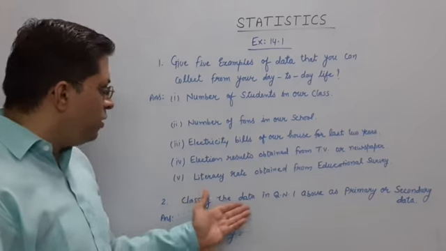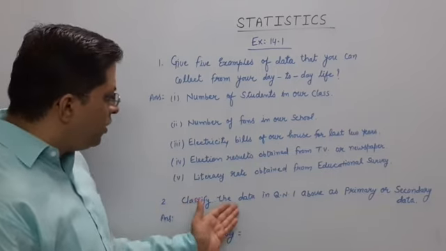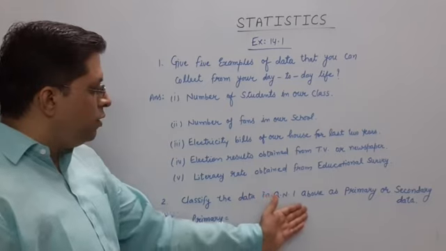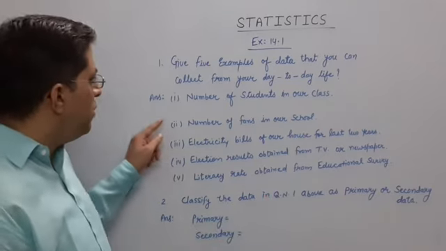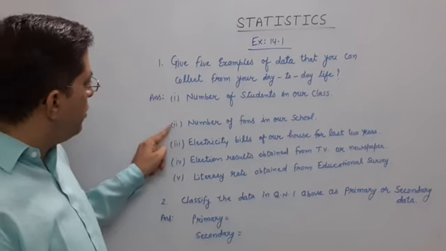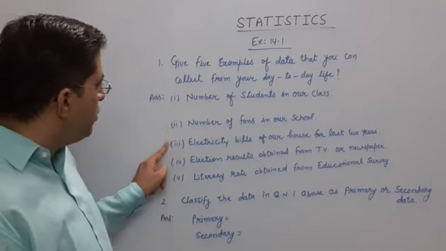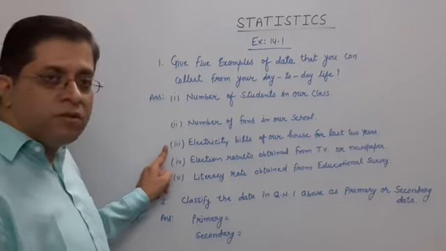The second question is to classify the data in question number 1 above as primary data or secondary data. Just see, first part, second part number of fans, and third part electricity bills.